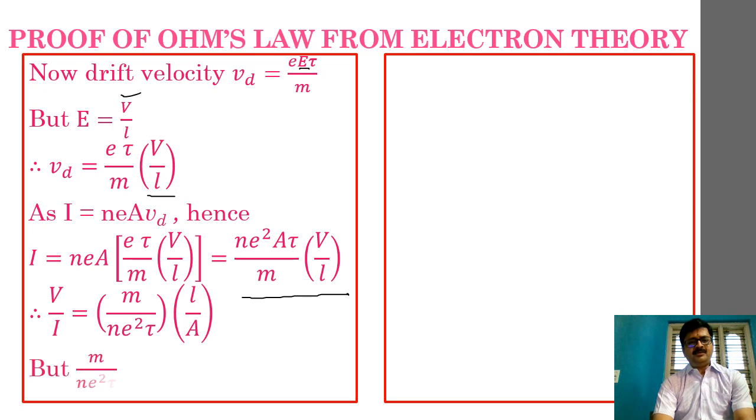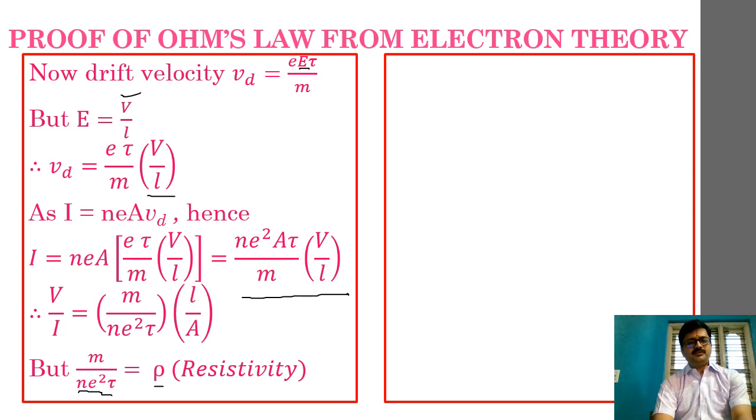Fine. Now, m divided by ne square tau is nothing but our friend resistivity. So resistivity has been introduced in this particular discussion. So m by ne square tau is equal to what? Resistivity. This part you please remember.